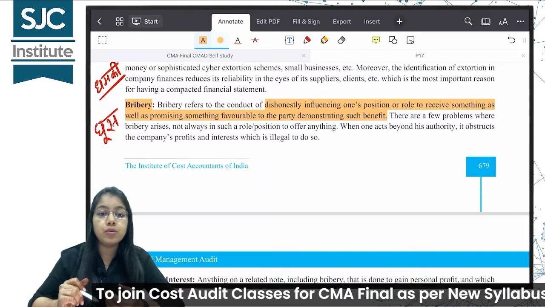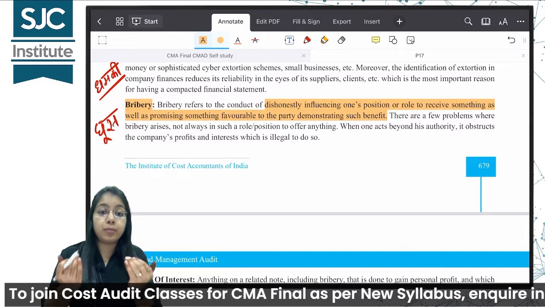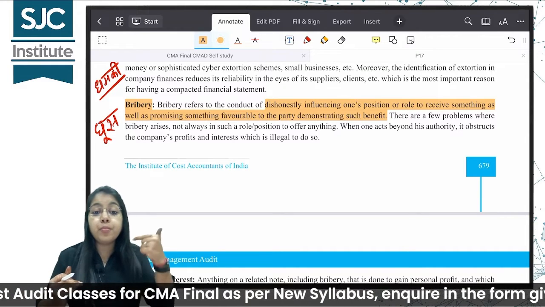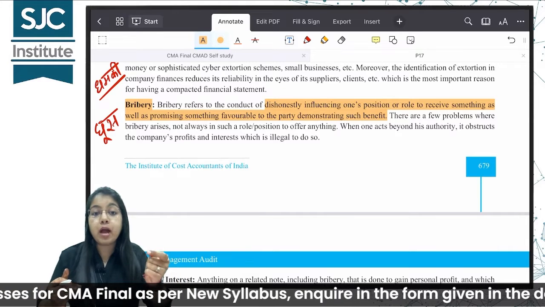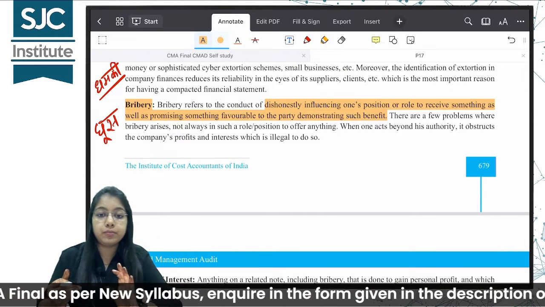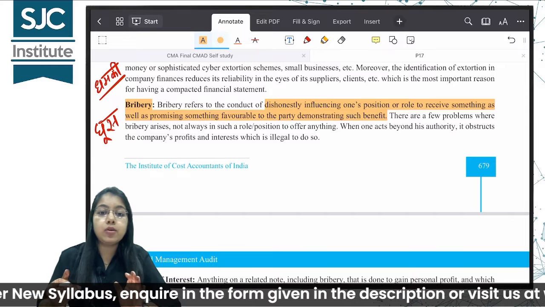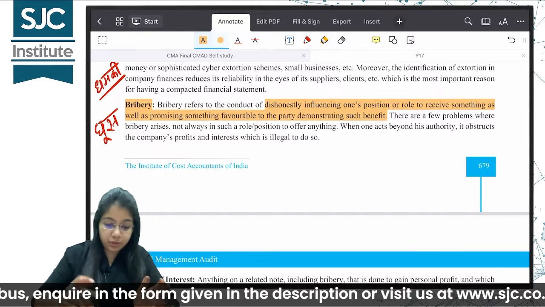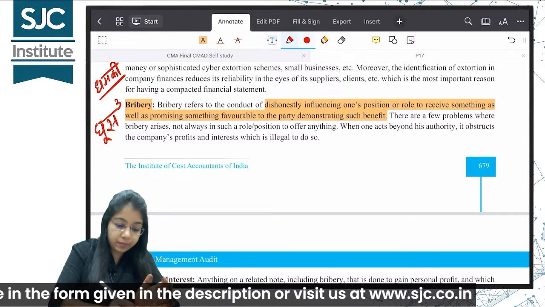Why am I doing so? To receive something favorable. मेरा फायदा हो, and promising the other party also कि मैं आपका भी फायदा करवाऊंगा. So in this case also forensic audit comes into the picture. So this is point number 3.